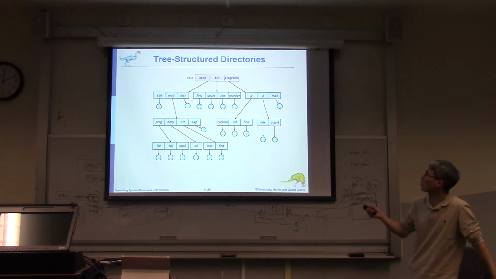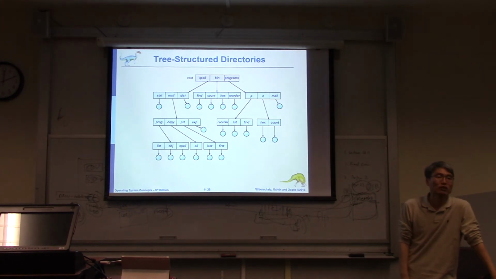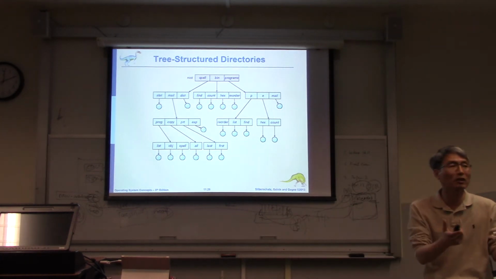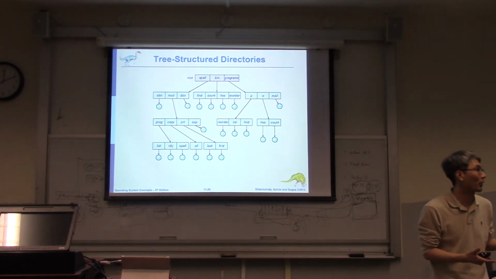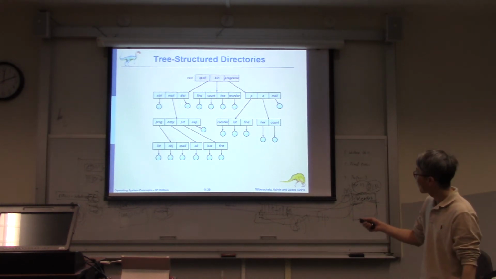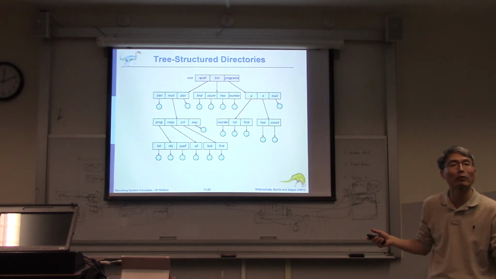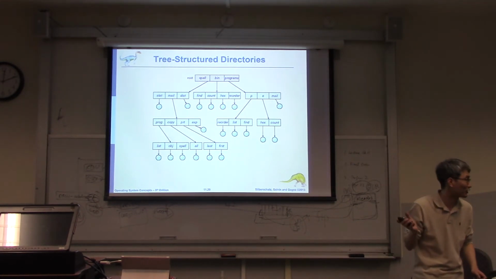What if I'd like to access this one from here? To do that you need to start from here. So the tree structure is very similar to the one you use in your operating system, but not exactly the same. It pretty much solves the naming conflict and the grouping problem, but it's not flexible.